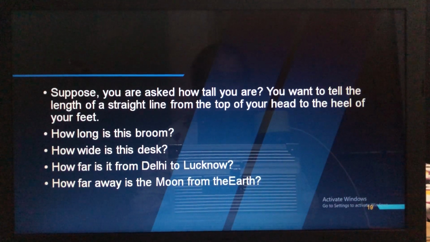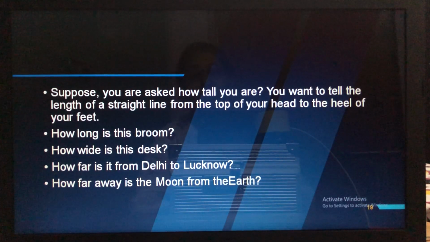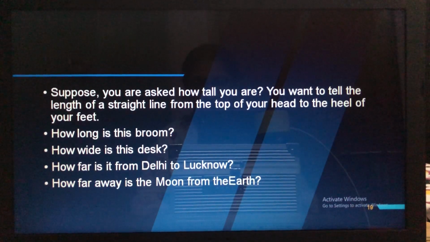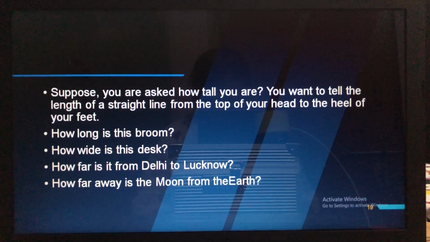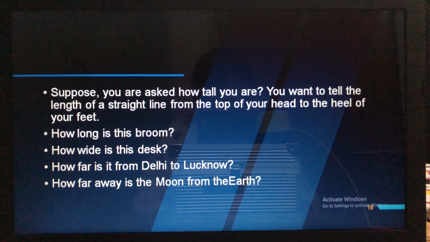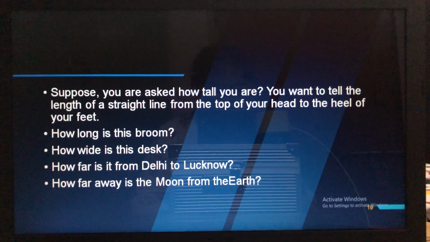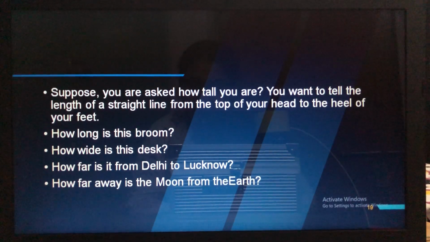What you have to do is first make groups, but as you are not in the school, you are all at home, isn't it? These are online classes, so it is better you do it by yourself. Work in groups, and each of you do this activity one by one, so you can do it by yourself. Using your foot as a unit of length, measure the length and breadth of the classroom.